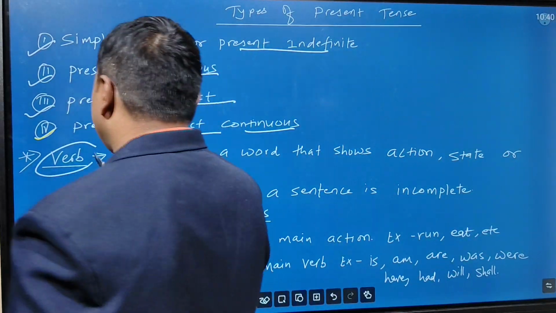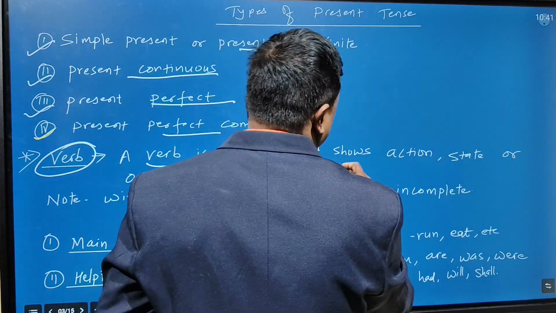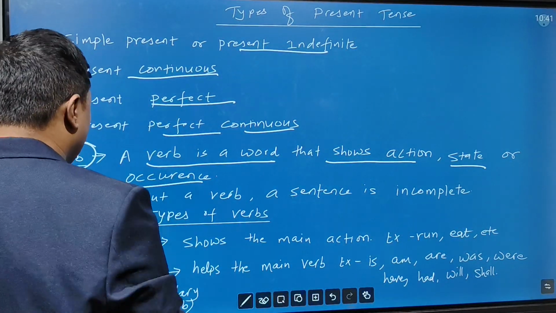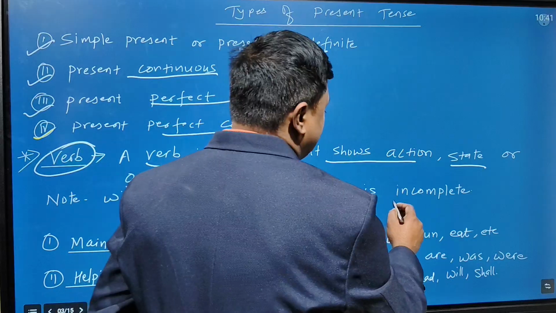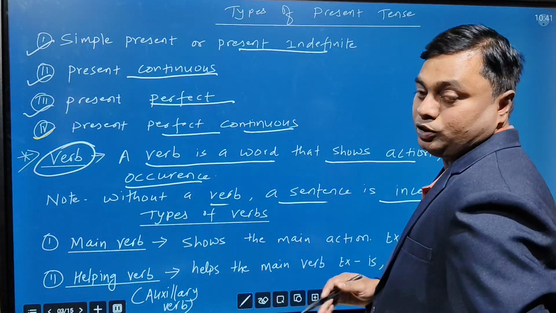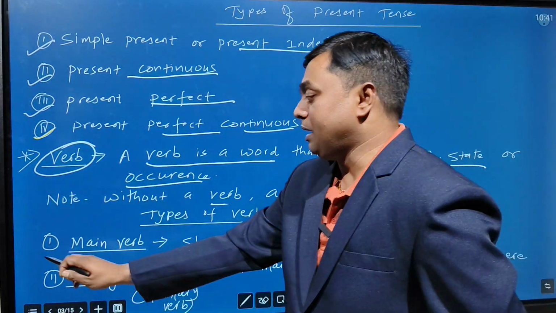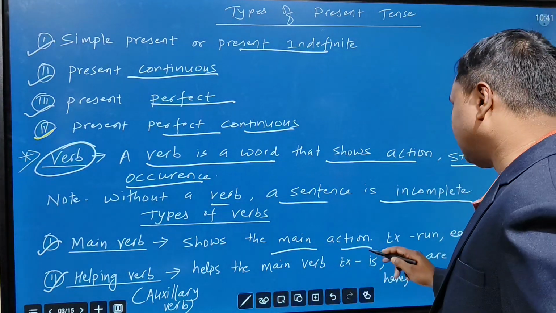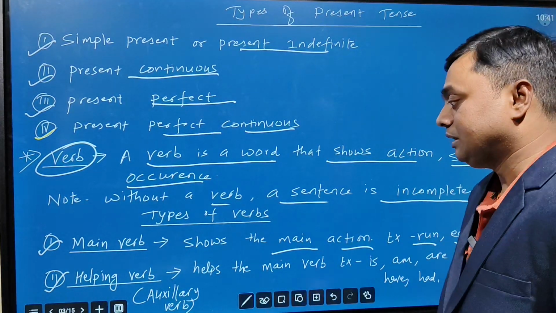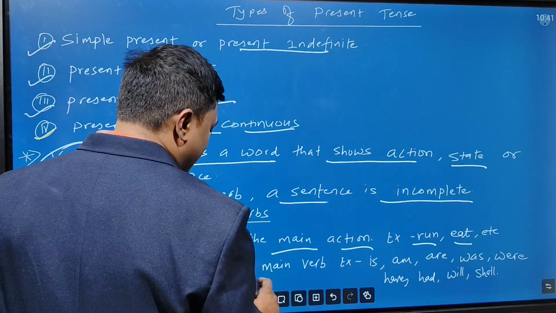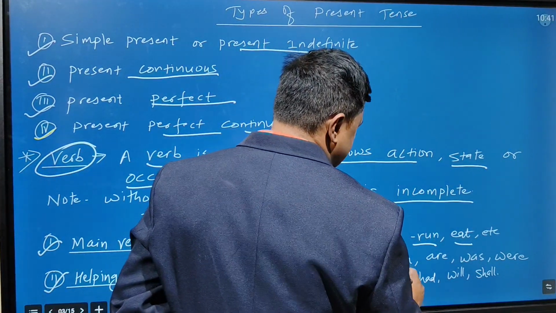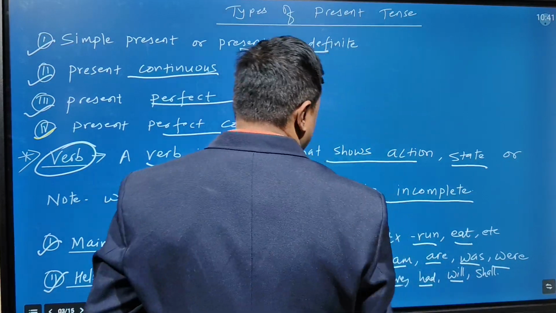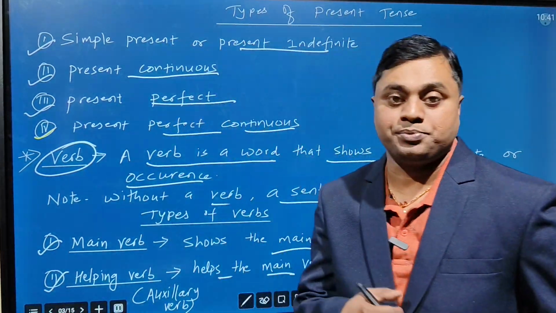Okay, the definition of verb we can see. A verb is a word that shows action, state, or occurrence. Note, without a verb, a sentence is incomplete. Very important. There are two types of verbs: main verbs and helping verbs. Main verbs show the main action, for example, run, eat. Helping verbs help the main verb, for example, is, am, are, was, were, have, had, will, shall. These are helping verbs. Yes or no?